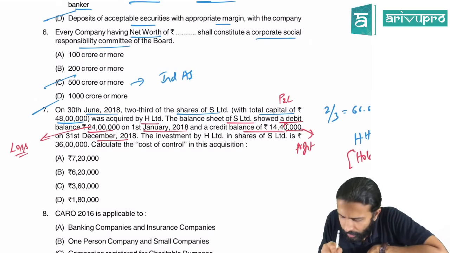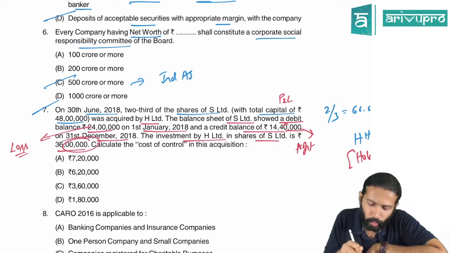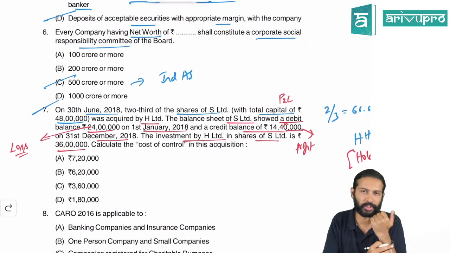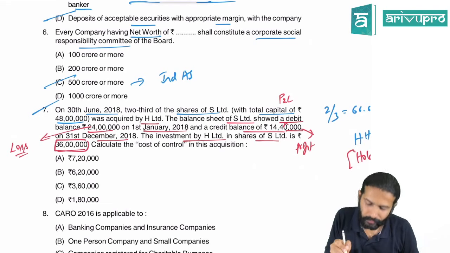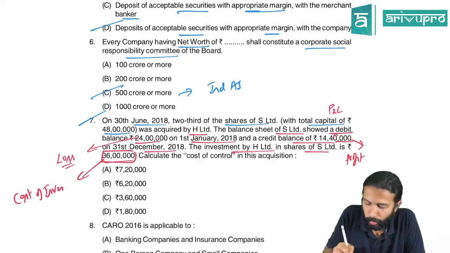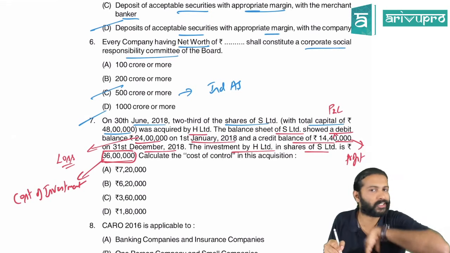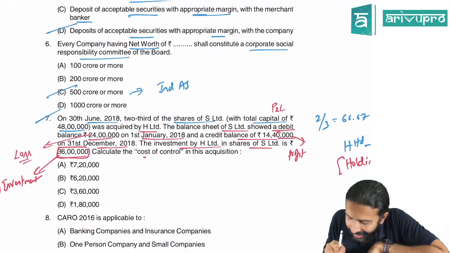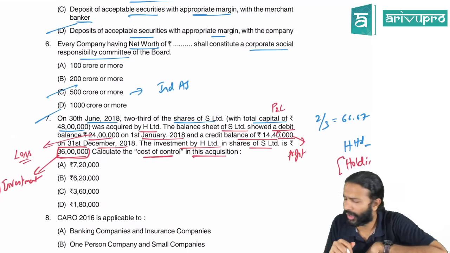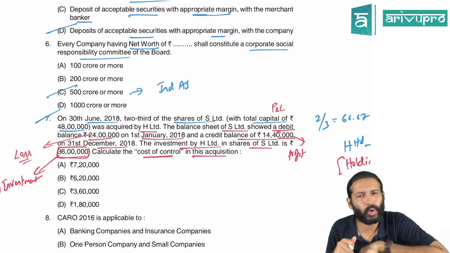So let's see. Investment of H Limited in shares of S Limited is 36 lakh rupees. Meaning, H purchased this 2/3 of the shares of the subsidiary company by paying 36 lakh rupees. So they have given the cost of investment. To buy this 2/3 stake, H Limited, the holding company, spent about 36 lakh rupees. Calculate the cost of control in this acquisition. Cost of control's another name is what? Goodwill, right? So they're asking you to compute goodwill, that's all.